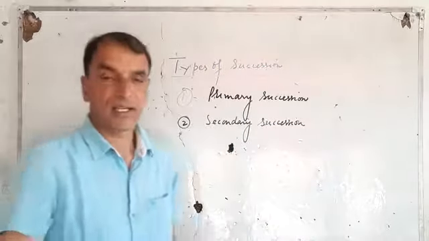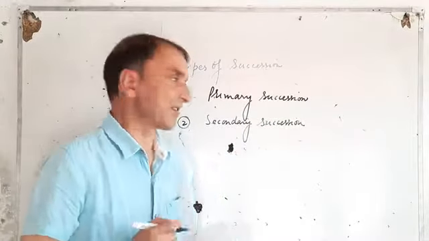Okay. Now let us discuss what is primary succession.